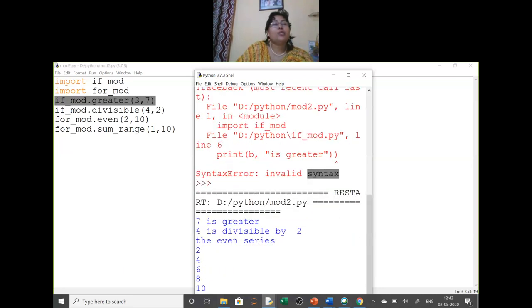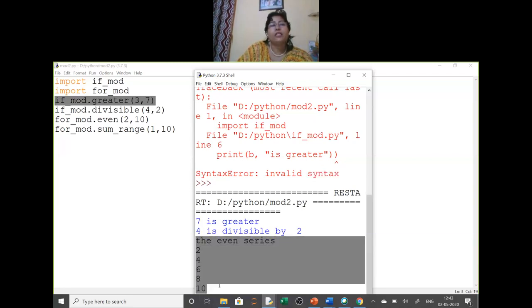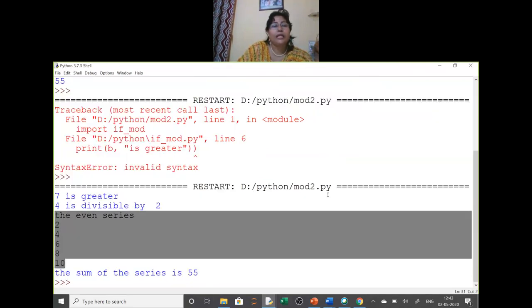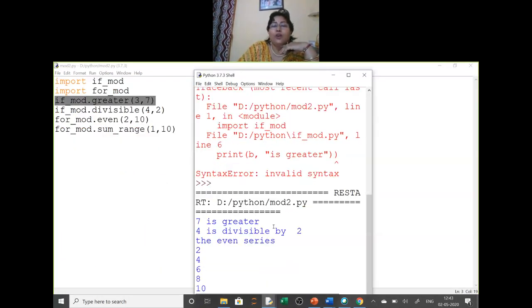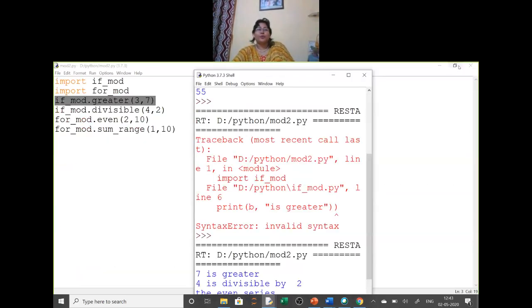Clear? Then the next one is the series, even series from 2 to 10. So it is showing even series from 2 to 10. Clear? This is the even series. Then sum of the range from 1 to 10. So at the end it is showing the sum of the series is 55. So it is showing all the outputs here. Clear?